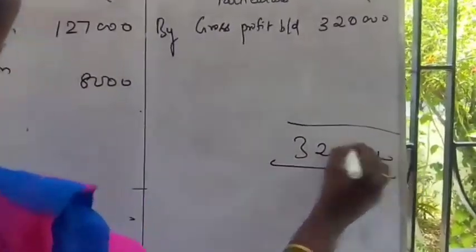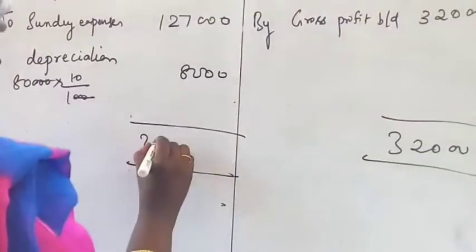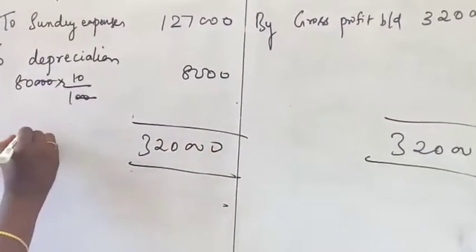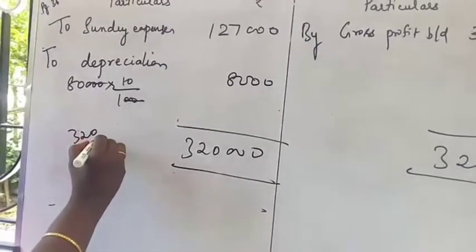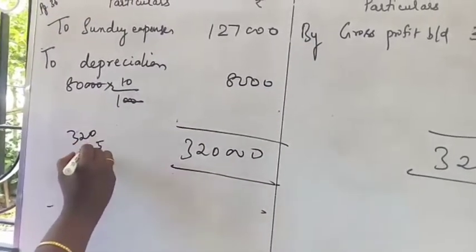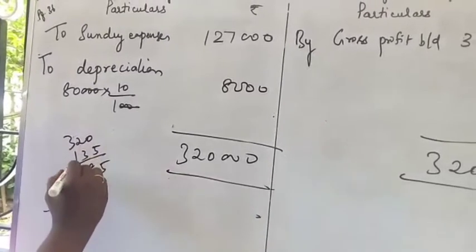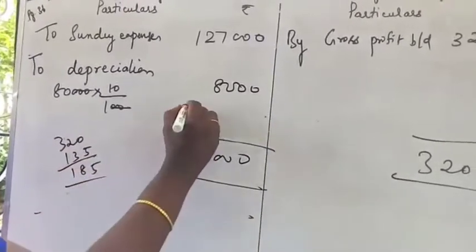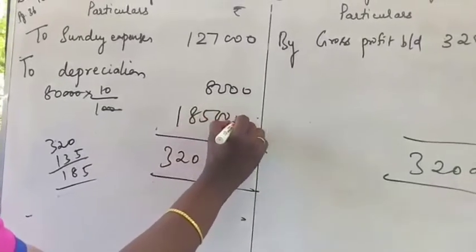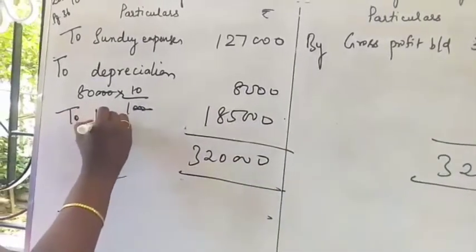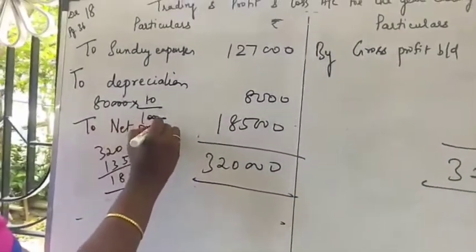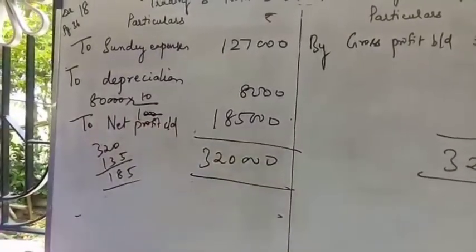Now 3,20,000 minus 1,35,000. So the answer is 1,85,000, which is the to net profit carried down.